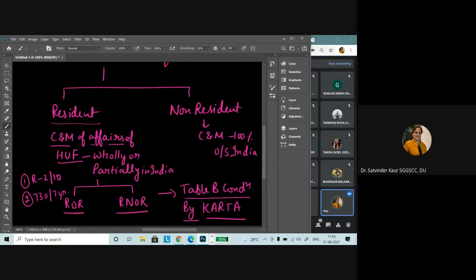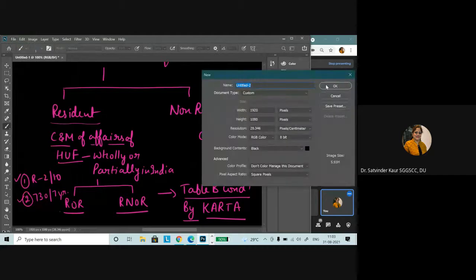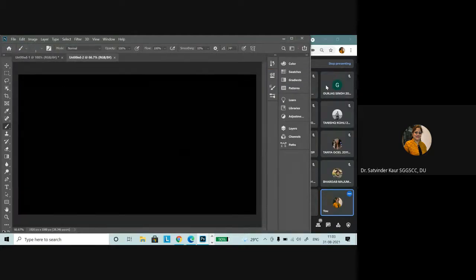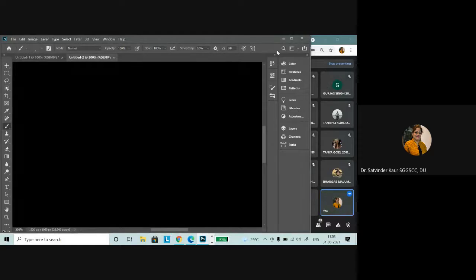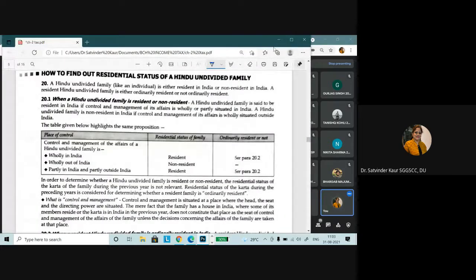So if he satisfies both the conditions, it will be declared ROR. If he satisfies less than two conditions, it will be declared RNOR. So I hope this is clear to all of you. Yes or no? Yes, ma'am. Okay. Just let me show you the solution here.